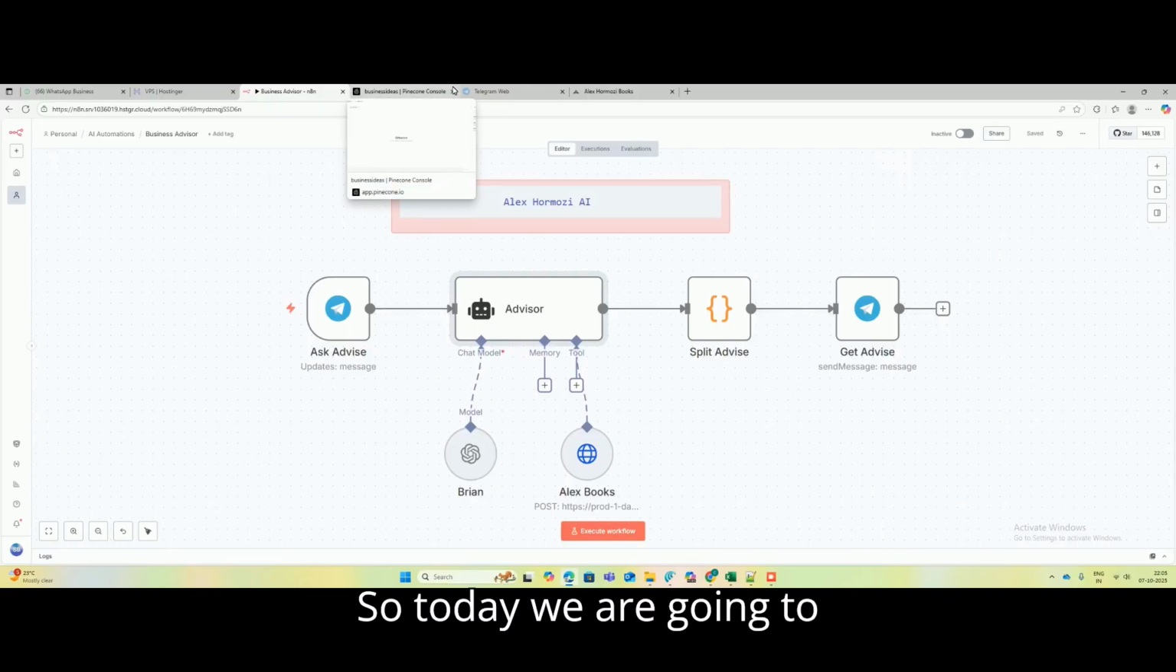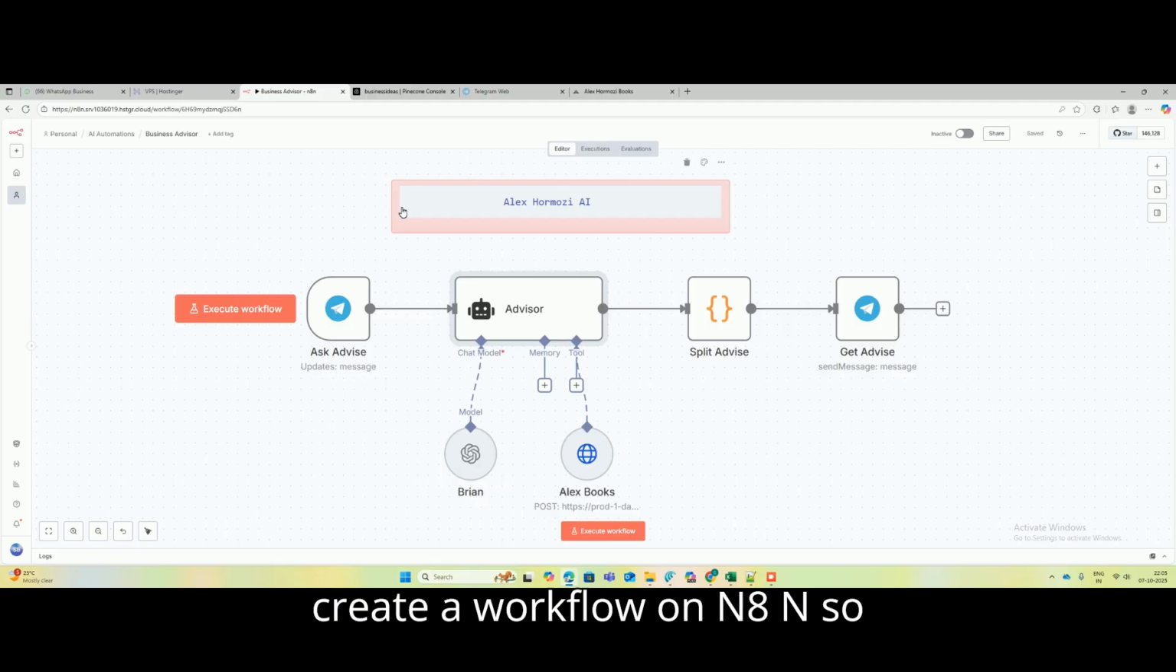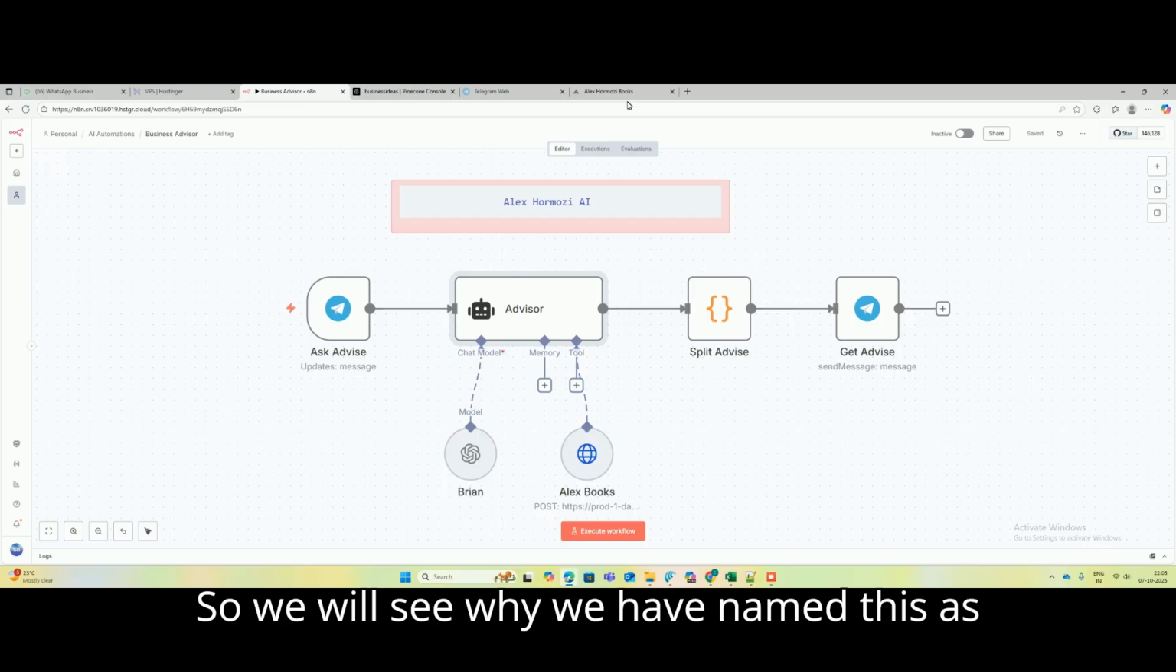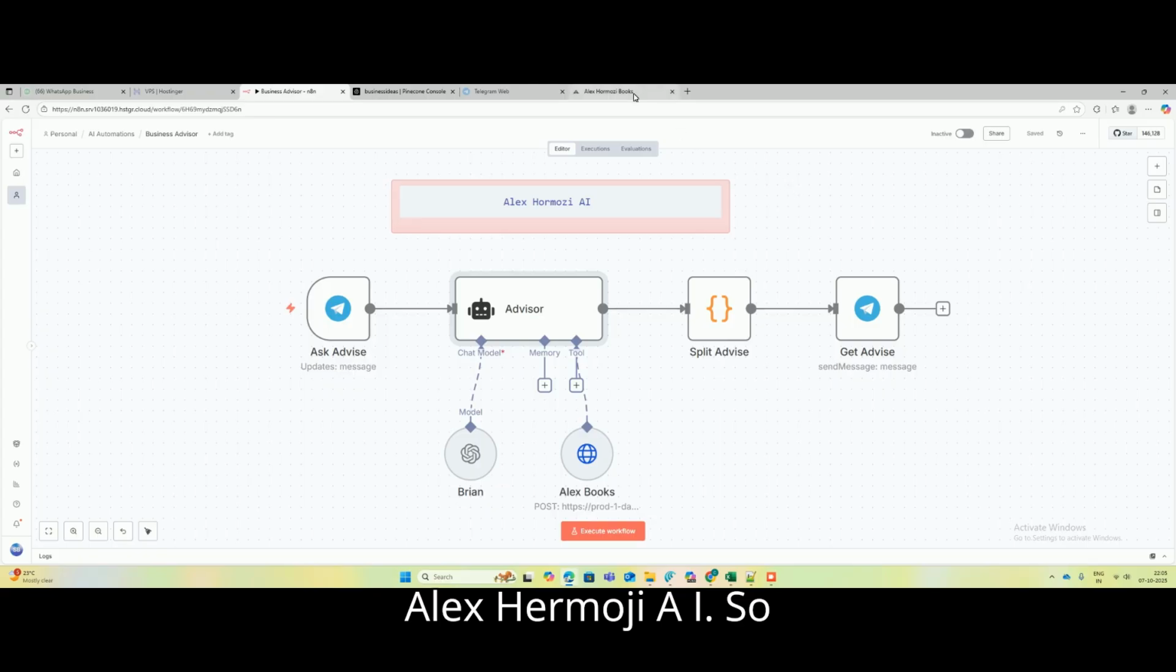So today we are going to create a workflow on N8N, which I have named Alex Hormozi AI. So we'll see why we have named this Alex Hormozi AI.